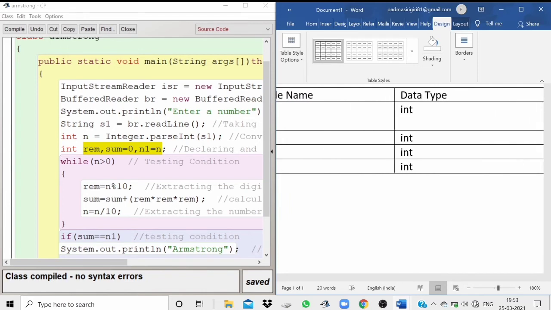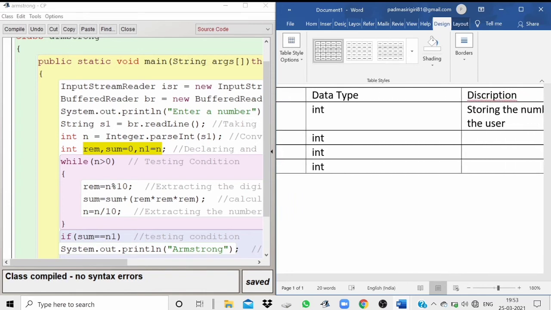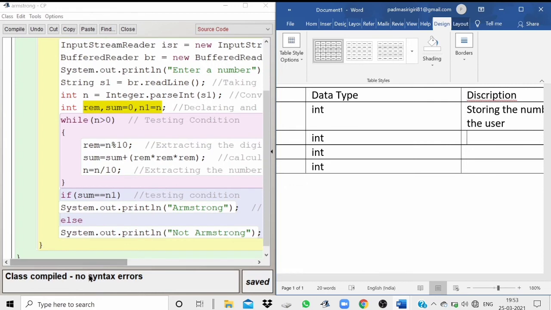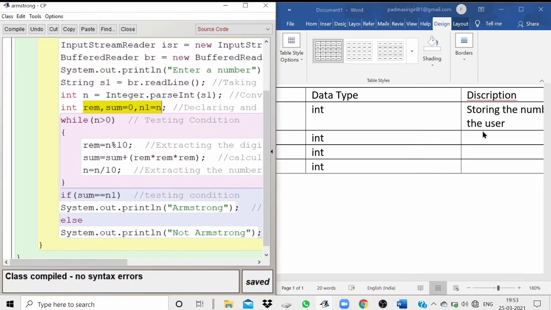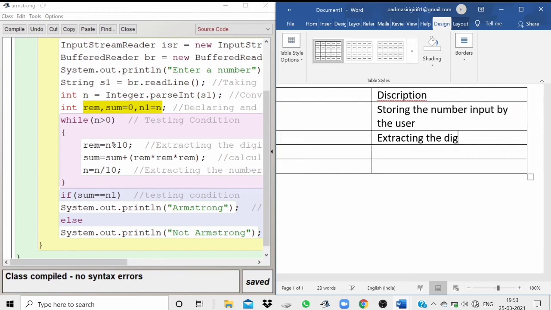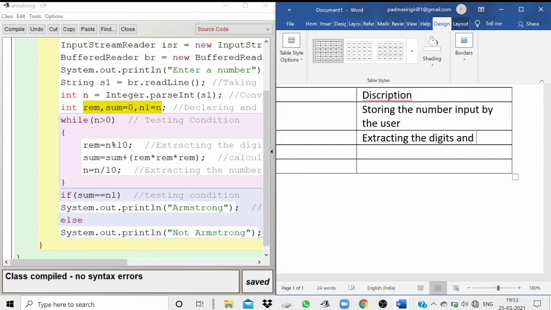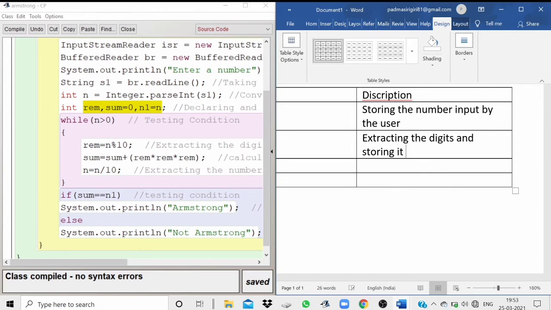Now similarly we have the variable rem. What is rem doing? Rem is extracting the digits, as you can see. So we'll be writing: extracting the digits and storing it.